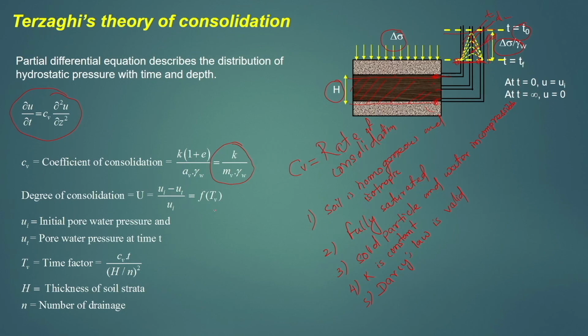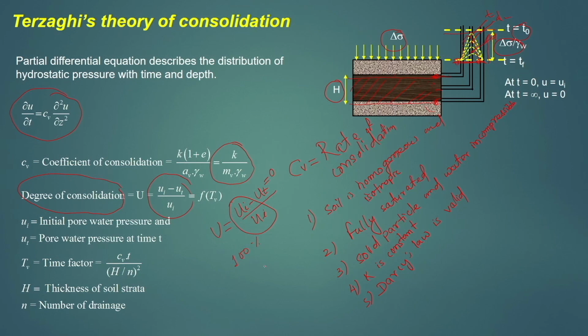Depending on how much pore water pressure has escaped from the soil, a term called degree of consolidation can be derived using this formula. The degree of consolidation, U, equals Ui minus Ut divided by Ui, where Ui is the initial pore water pressure and Ut is the pore water pressure at any time t. When the degree of consolidation is 100%, that means Ut equals 0, and the consolidation has taken place completely.